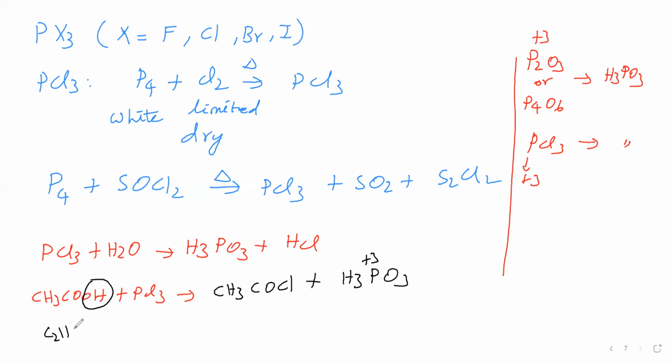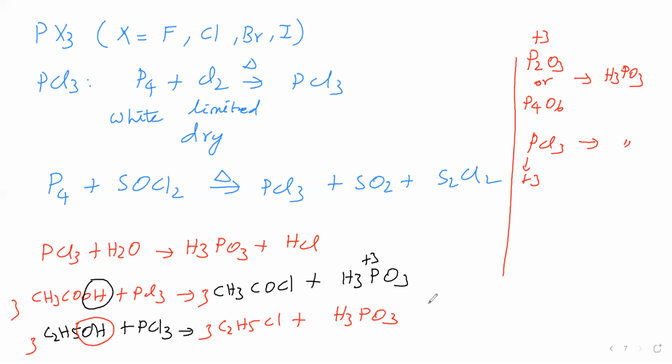Then we will take ethanol, C2H5OH. With PCl3, the OH group in ethanol is replaced by Cl. Therefore, we are getting ethyl chloride. Phosphorus becomes H3PO3. So acetic acid becomes acetyl chloride, ethanol becomes ethyl chloride, and PCl3 becomes H3PO3. For balancing, we will write 3 here.